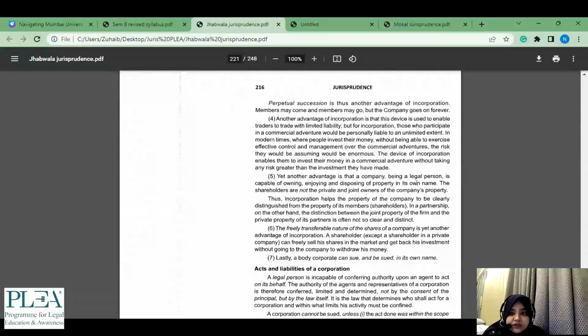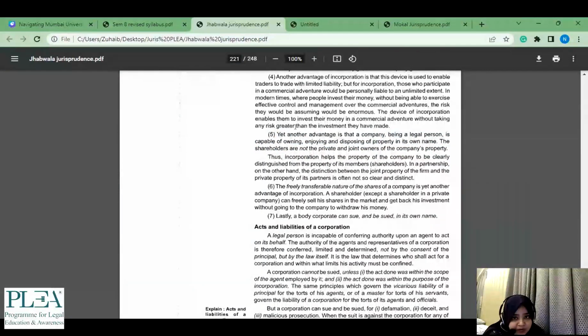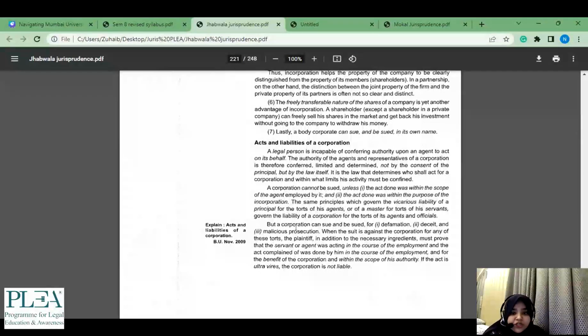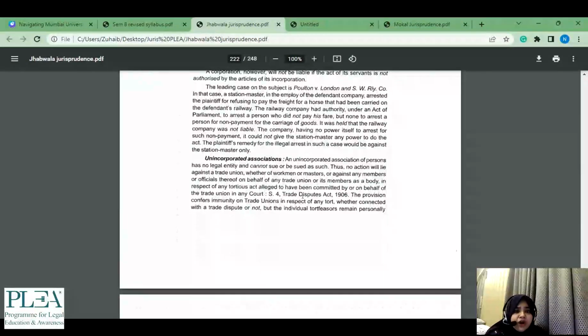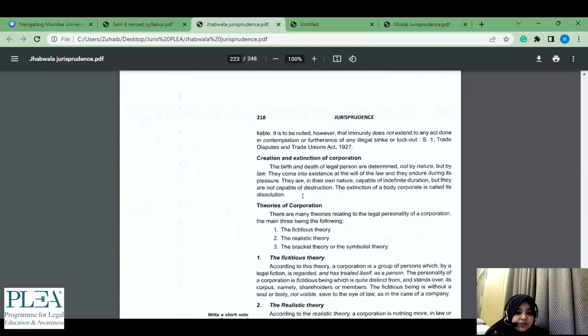Now this another ये तब यहाँ पे short point आया, go through this because you are only solving 2 markers so far, right? So then you can just read this. Being a legal person is capable of owning, enjoying and disposing of property on its own name. It is also easy to remember. So you can pick and choose कि क्या पढ़ना है, but minimum ideally at least go through 4 points of the topic. Then liability of corporation, this is also important, but now since we had come here for 2 marker, for now we can just say कि चलो अभी के लिए आगे बढ़ जाते हैं.